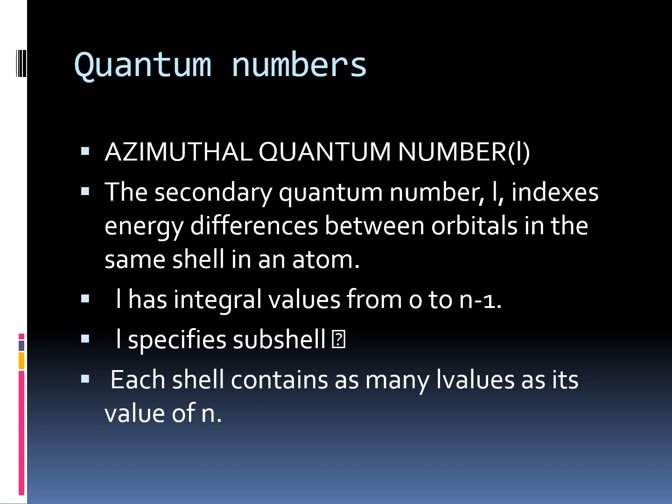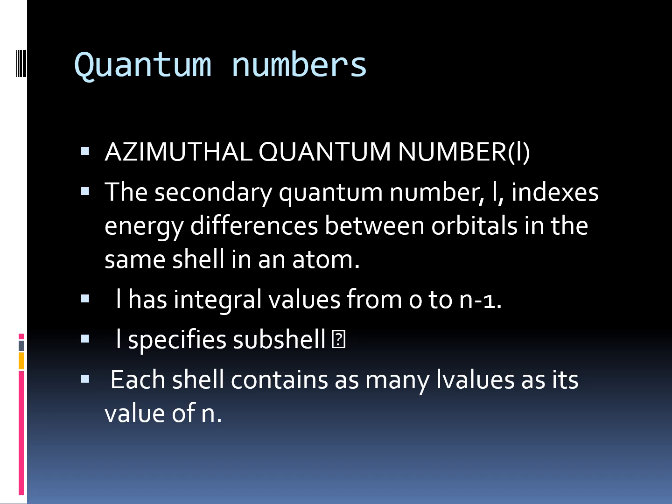Second is the azimuthal quantum number, represented by small l. It is also known as orbital angular momentum or subsidiary quantum number. It defines the three-dimensional shape of the orbital. l has integral values from 0 to n-1. It specifies the subshell, and each shell contains as many l values as its value of n. Each shell consists of one or more subshells, and the number of subshells in a principal shell is equal to the value of n.